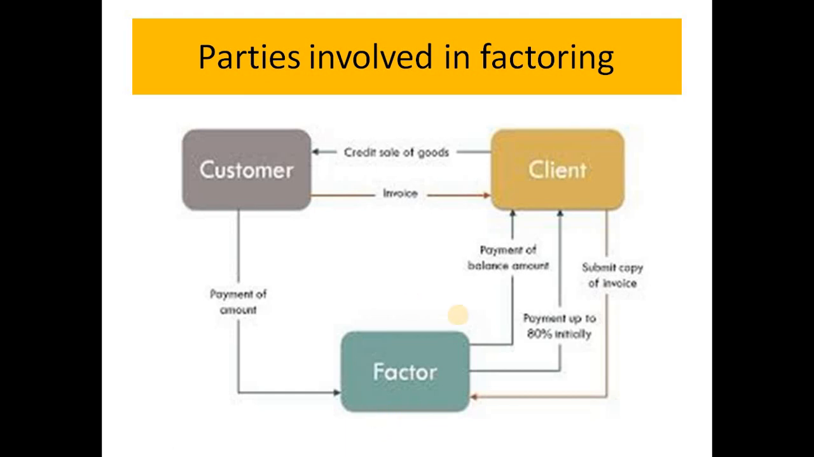We have seen this, but a short revision of parties involved. There are three parties involved: the customer, the client, and the factor. The client is going to sell the goods to the customer, and the customer is going to pay, not now, but after a particular period of time, after the client makes an invoice. But as the client cannot wait for that longer period of time, he will submit that copy of the invoice to the factor, and the factor in return will pay at least 80% to the client.